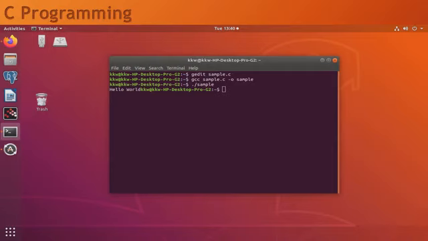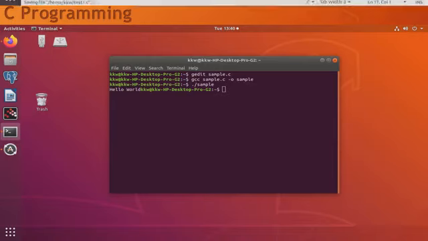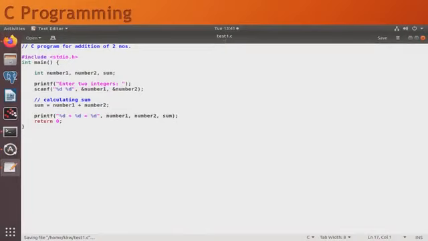Again it will show the prompt. Now we will see one more simple C program that will take inputs from the user. How you can take inputs from your user, we will see in the next example. To write a C program that includes user interaction, or taking inputs from the user, we will take the example of addition of two numbers.